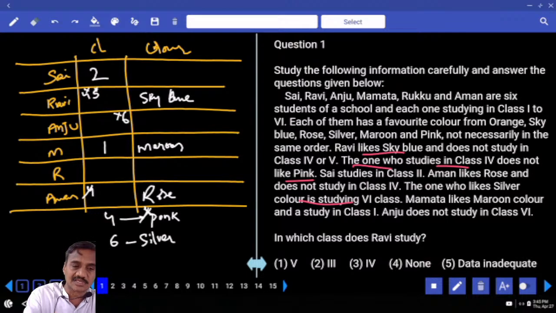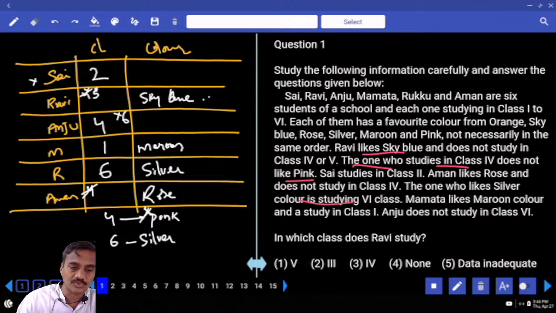Now between 6 and color, 6 cannot be Sai and 6 cannot be Ravi, because if 6 is Ravi, then silver must be here, which is not possible. Anju cannot be 6, Mamata cannot be 6, Aman cannot be 6. So Rukku must study in 6th class, and the color is silver. Now we are left with 4. 4 cannot be Aman, 4 cannot be Ravi, so Anju must be studying in 4th class.